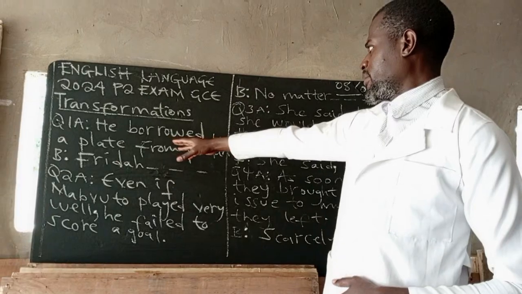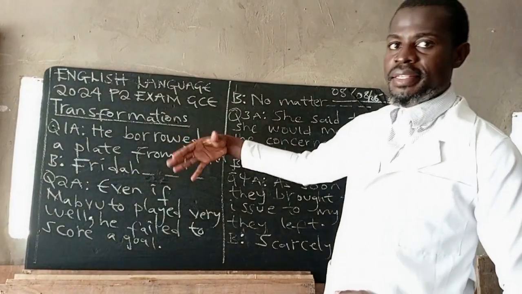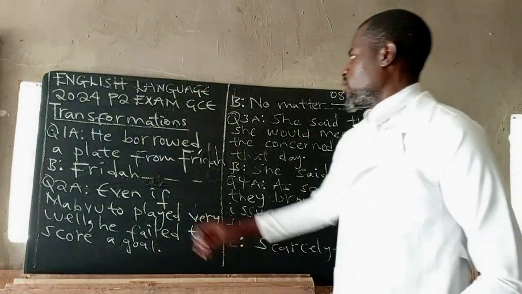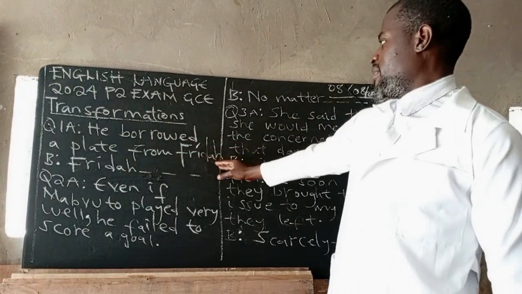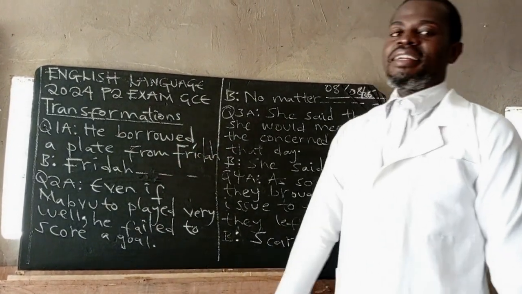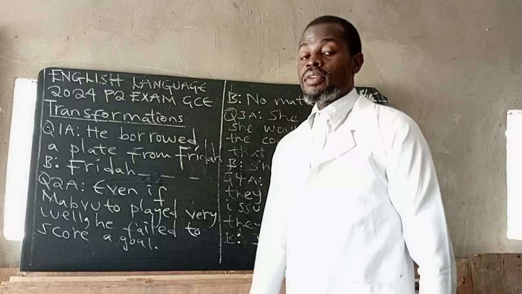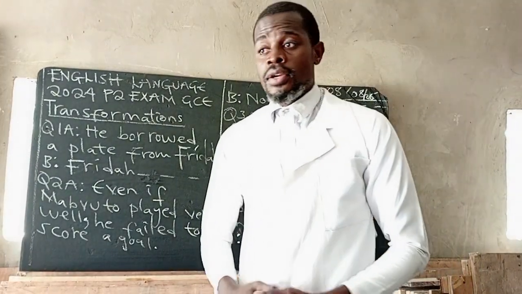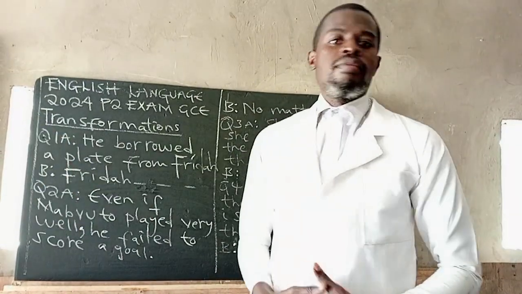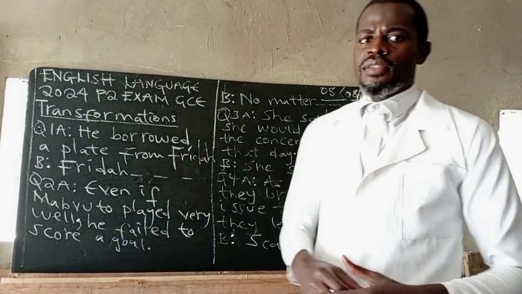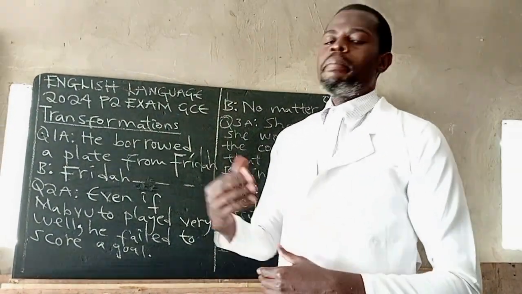So look at number 1. You're supposed to rewrite this sentence without changing the meaning. We have: He borrowed a plate from Frida. They are asking you to write this sentence starting with Frida. So guys, what you have to remember here is that you borrow from, and you lend to. These are verbs, so they also have their past tense.